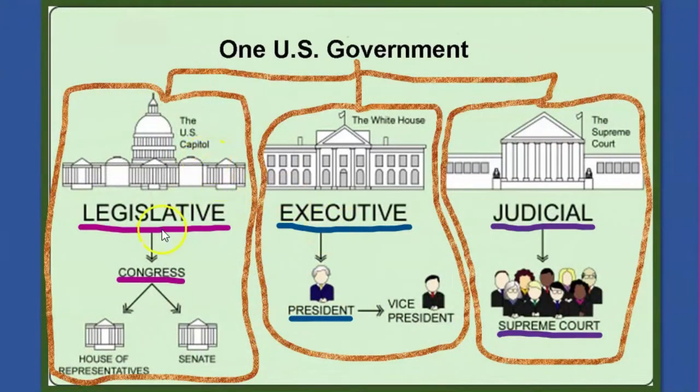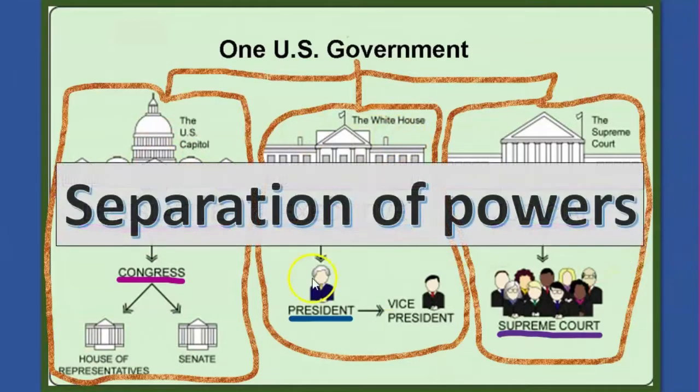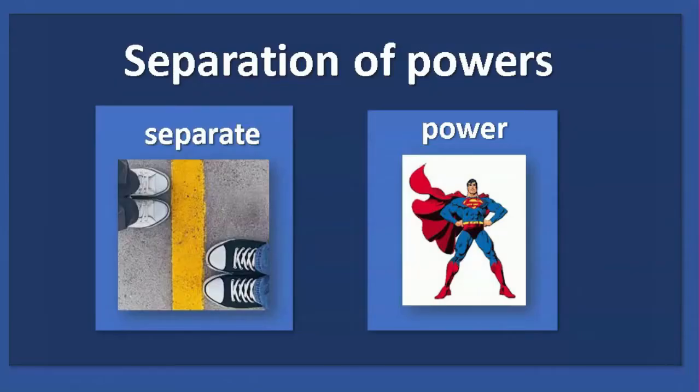We have three separate branches of government. This is a very important and wonderful thing about our democracy. We have separation of powers. Separation means something separate, not together. These two people are not together. The line makes them separate. And power, or powers, is strength or control, things that you can do.